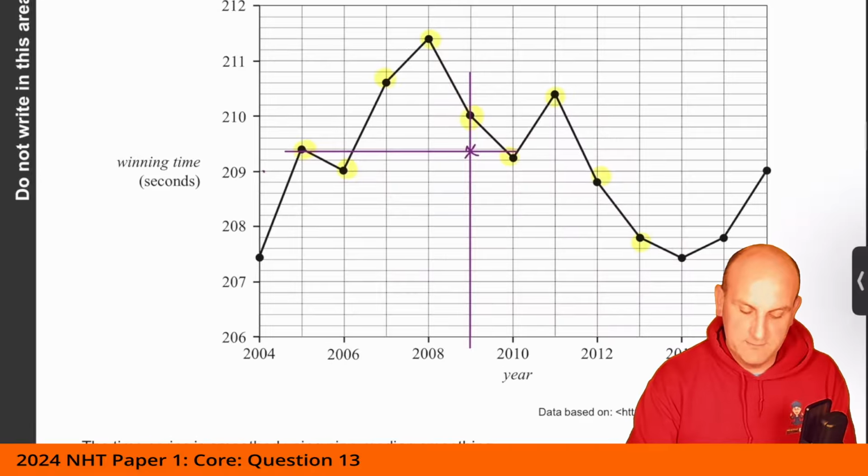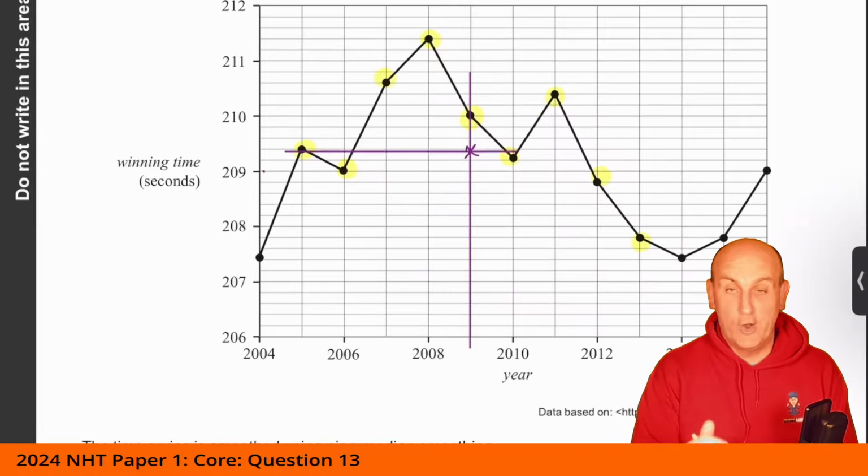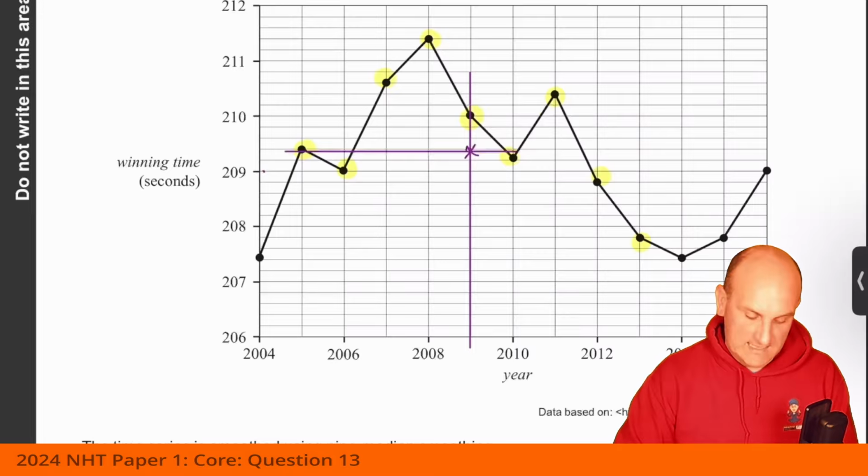Again, we're only looking to median smooth for those 9 dots, and because we got the 5th one horizontally, we want the 5th one vertically as well.